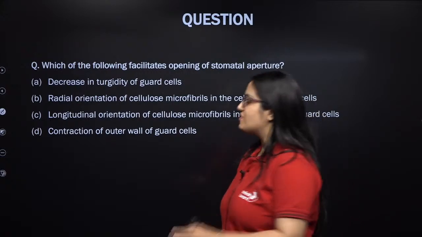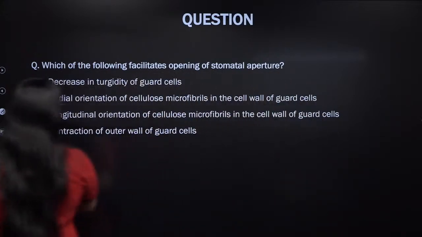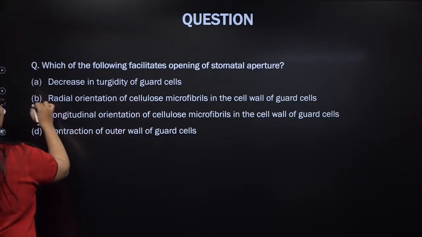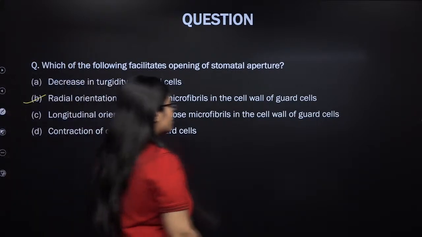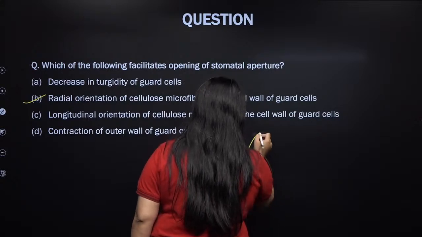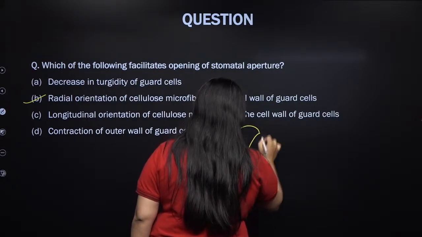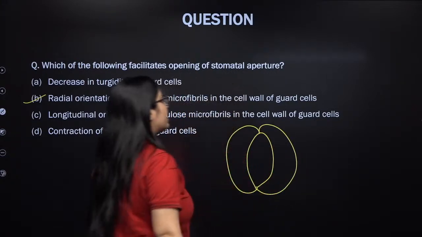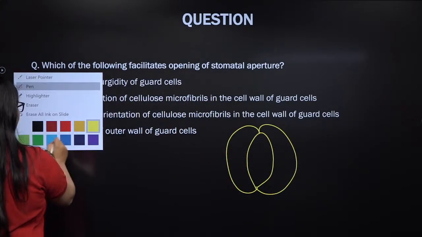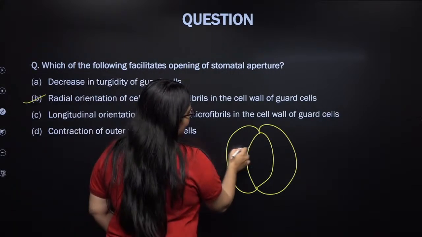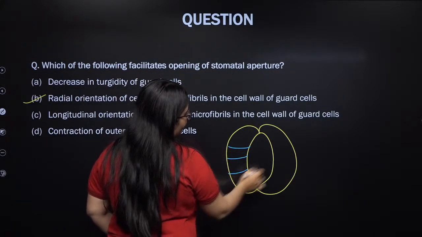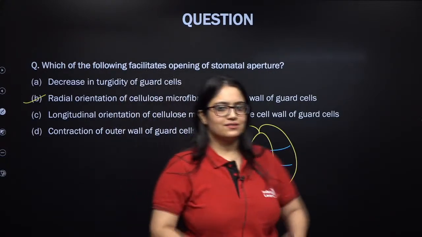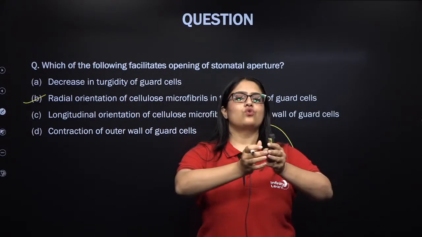That's absolutely right. So that's radial orientation of cellulose microfibril in the cell wall of the guard cell. If you see, my dear students, this is how the guard cell looks in an open form. And this opening of the guard cell is aided, that means helped, by the radial arrangement of the microfibrils. So when these microfibrils contract and relax, they open and close the stomata.